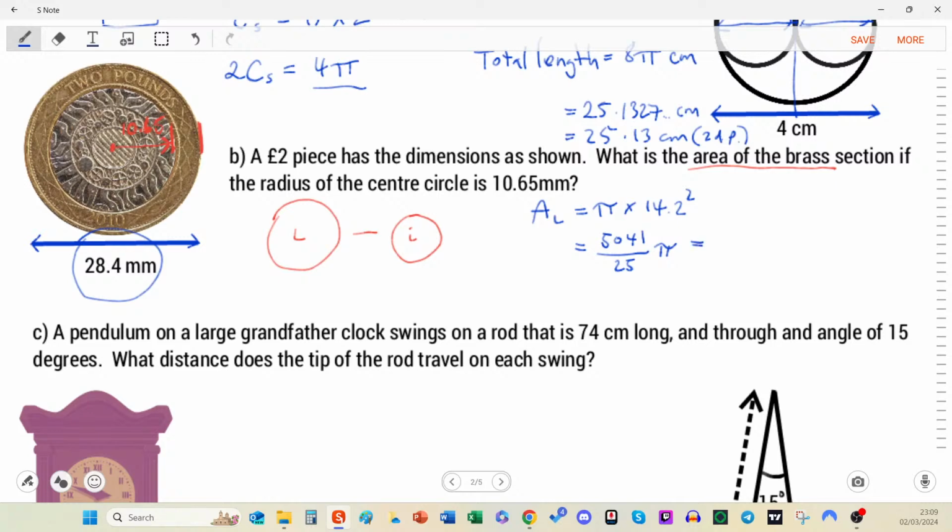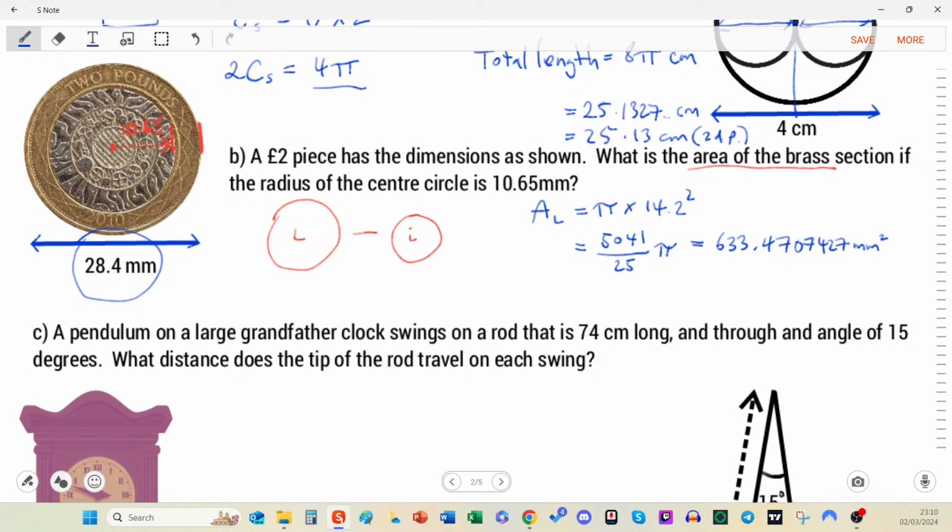But if you're a decimal fan, that's 633.4707. We probably want to put as many decimal places as we can be bothered, so that we don't lose the accuracy. And this was originally in millimeters, so it's millimeters squared. It's now an area.